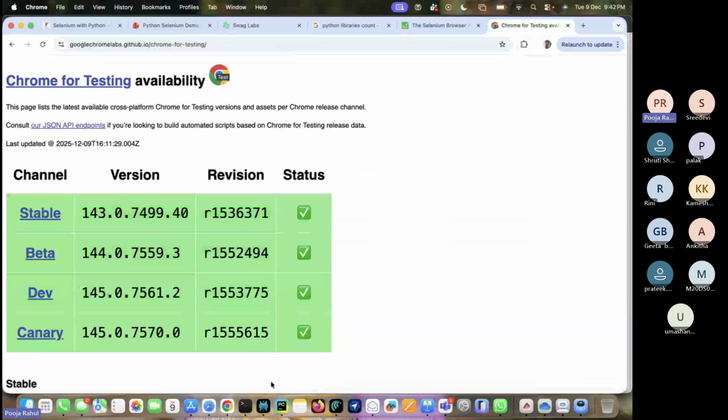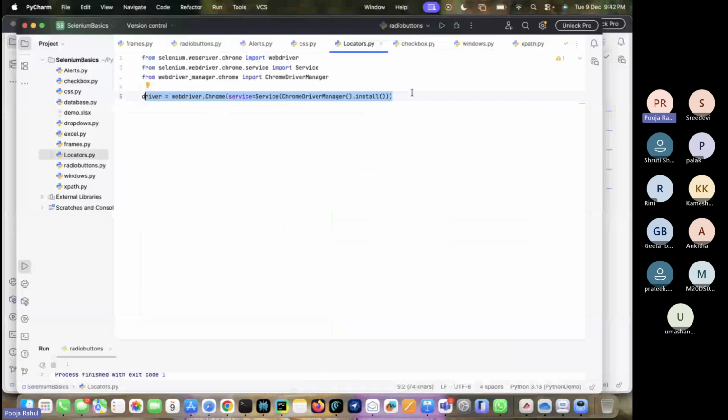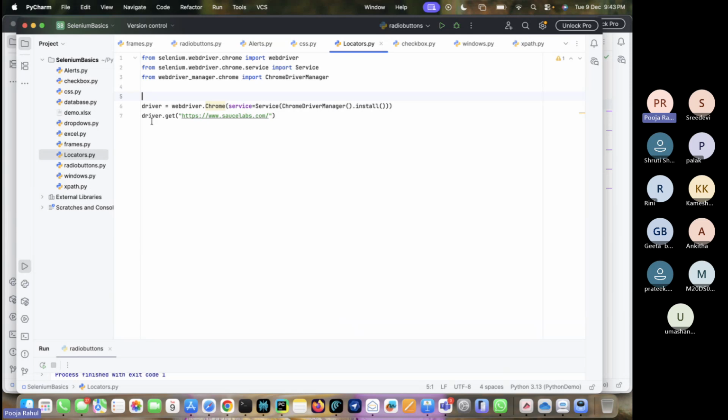But here I'm not taking any web driver, I am simply using the library. Those things we are going to discuss in later sessions. I am just showing one thing: first I have initialized the driver here to start the execution. After that, every time I am going to call this driver itself to talk with the browser.